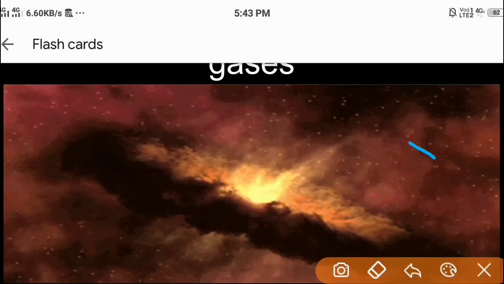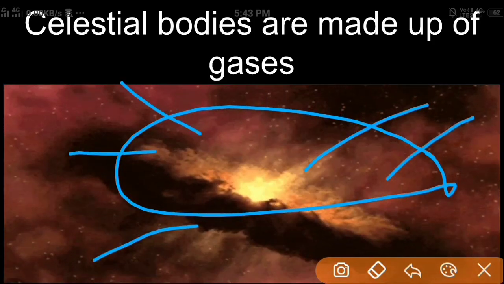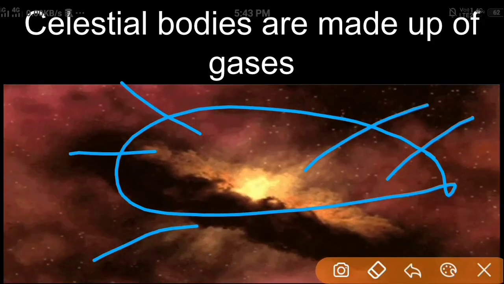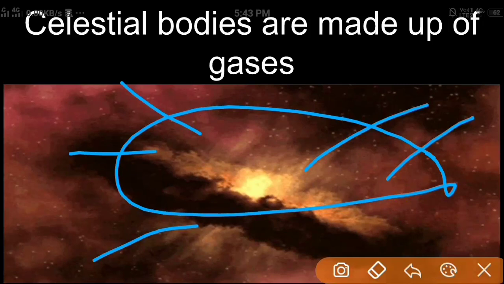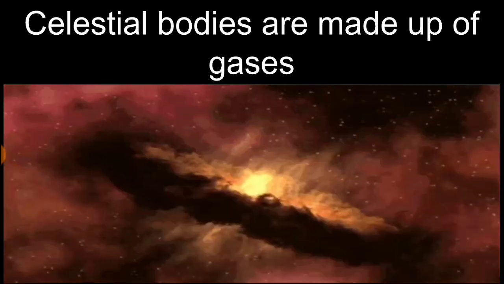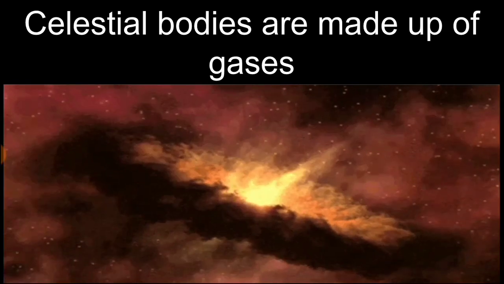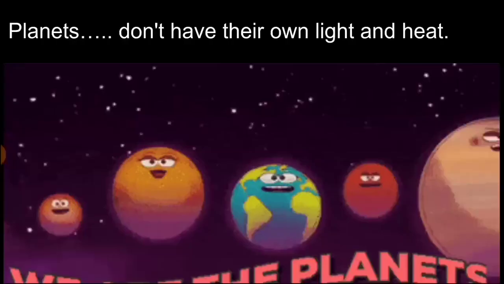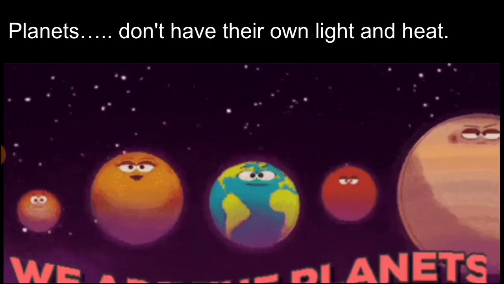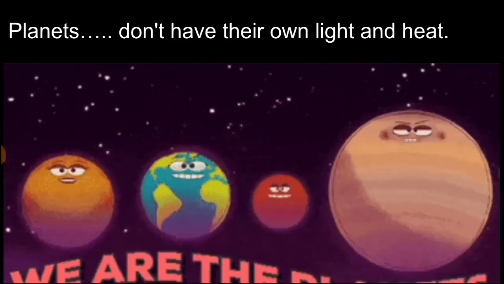All the celestial bodies are made up of gases. Look, here is the picture of gases. Look how the gases are emitting. They have their own heat, light, and they produce gases also, and they are made up of gases also. These celestial bodies are called stars. In contrast to these celestial bodies which have their own light and own heat, there are some objects in the sky which do not have their own light or heat, and these are called planets. Look, these are planets and they don't have their own light and heat.